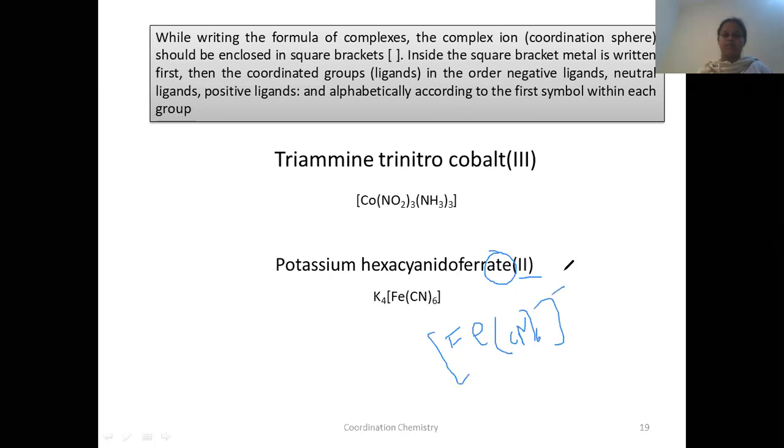Minus 2. What is the charge on cyano? Minus 1. How many cyanos are there? 6. So this is minus 6. Six minus 2 is 4. That means there should be 4 cations to satisfy the valency of this coordination sphere. This is how you have to write the number of cations here. Okay, understood?